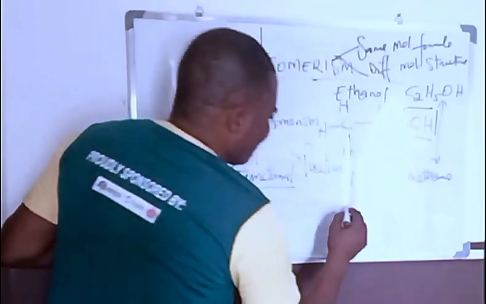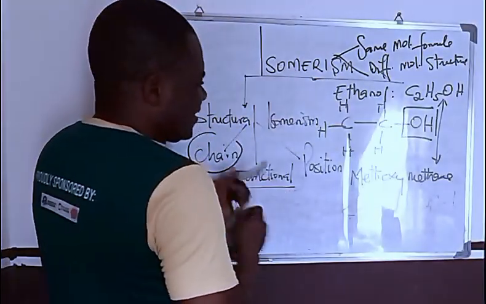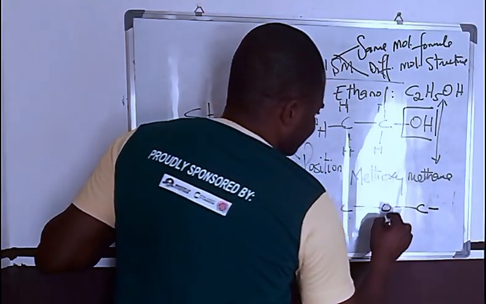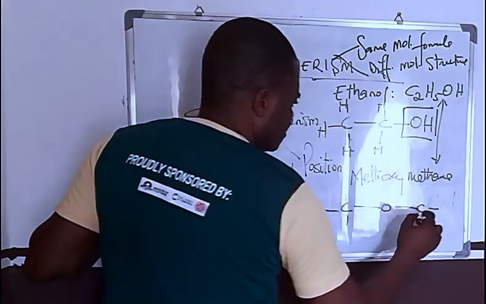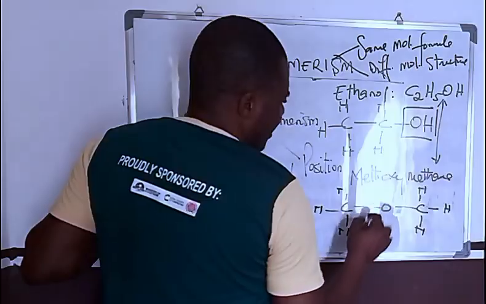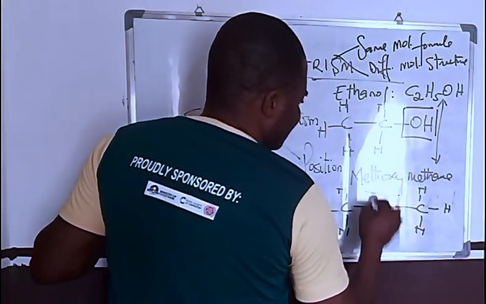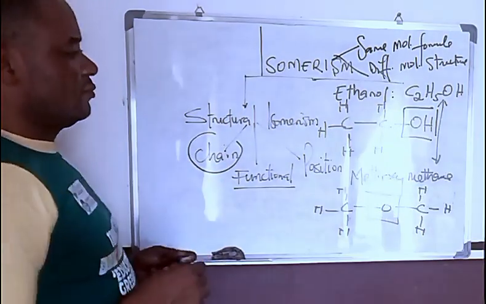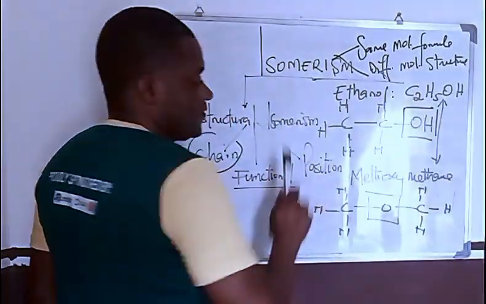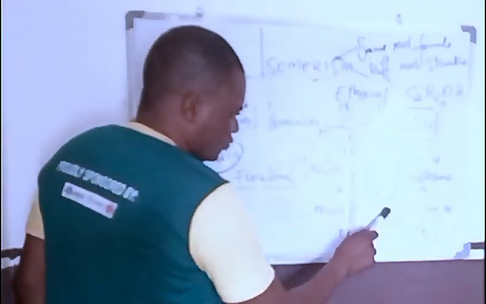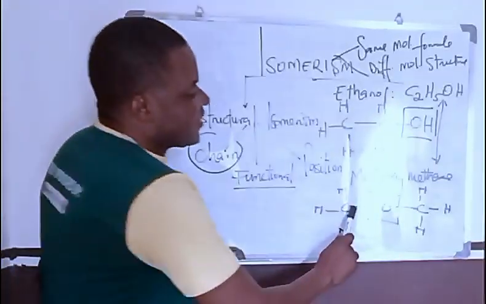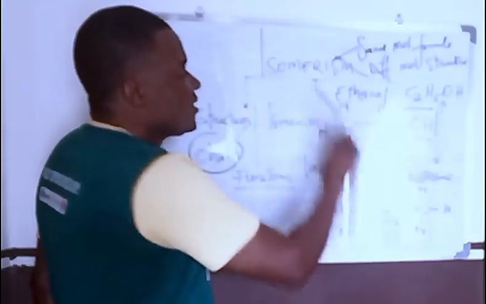It is the same formula. In methoxymethane, we are going to have C, O, and C. This is hydrogen, hydrogen, hydrogen, hydrogen, hydrogen, hydrogen. And here is the functional group. Did you see? So you have 2 carbon atoms and 6 hydrogens. This hydrogen attaches to this to make it OH, so you still have the same C2H5OH. And this is methoxymethane, and this one is ethanol.